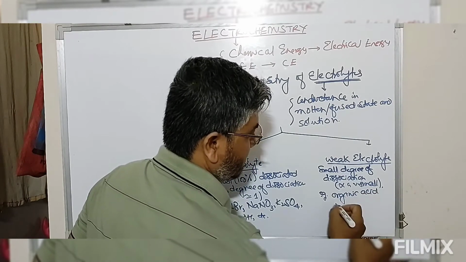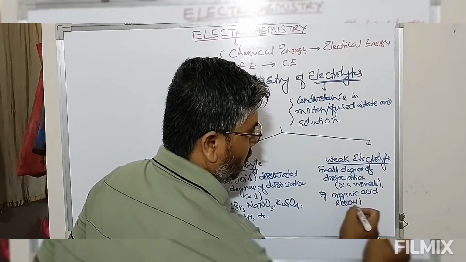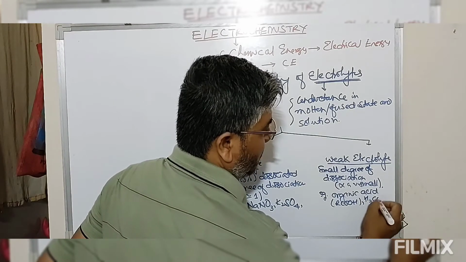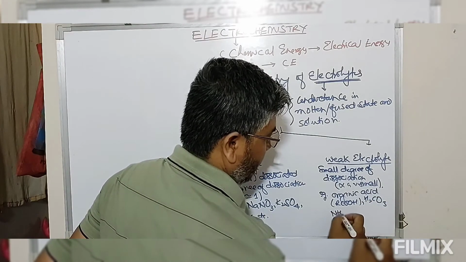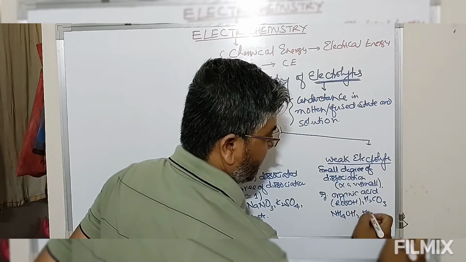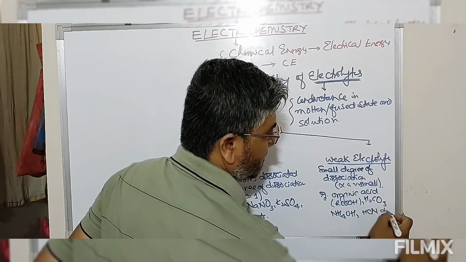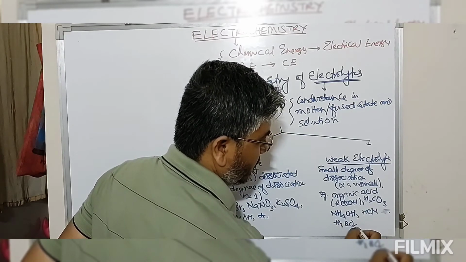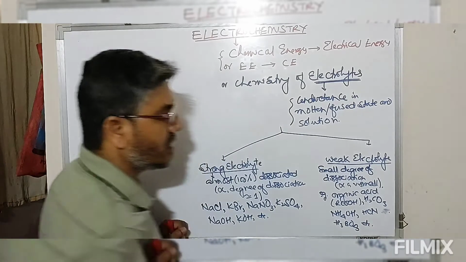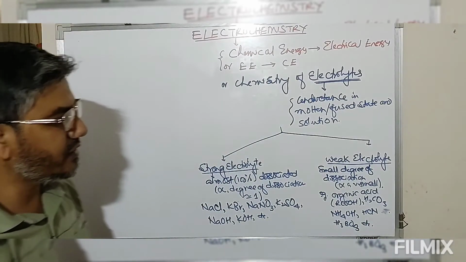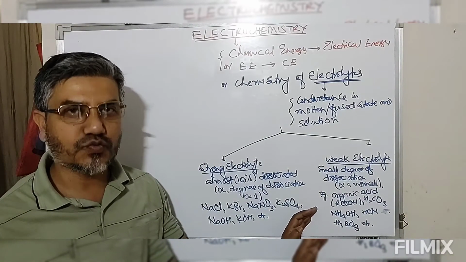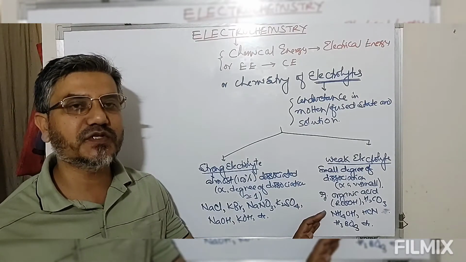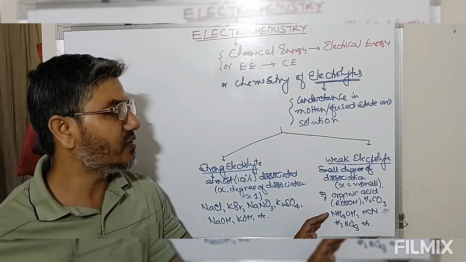All organic acids, RCOOH, all organic acids are weak acids. Now look at carbonic acid, ammonium hydroxide, HCN and so on, or we can also look at H3BO3. These are the substances whose degree of dissociation is small. So the extent of dissolution is small, so the quantity of cations and anions present in the solution is small, and hence conducting power is less.